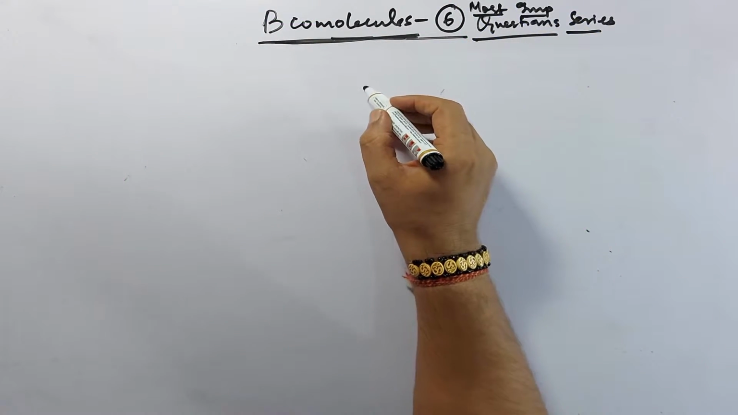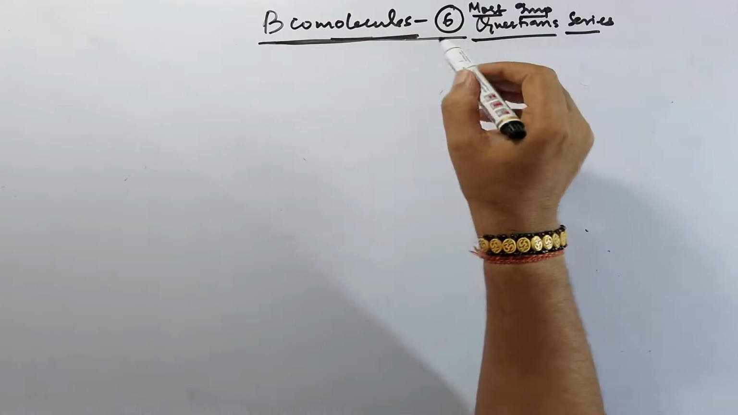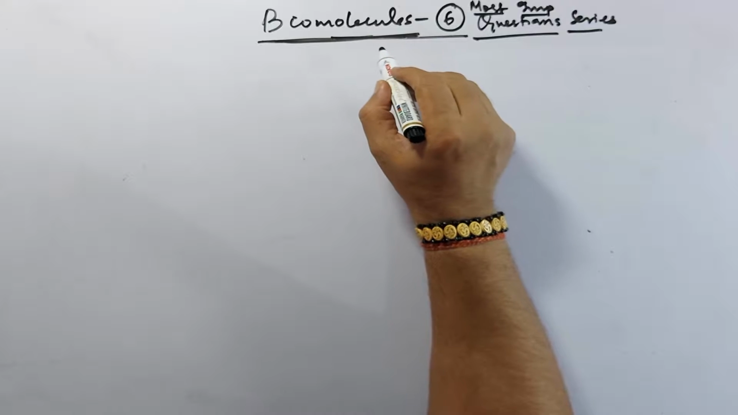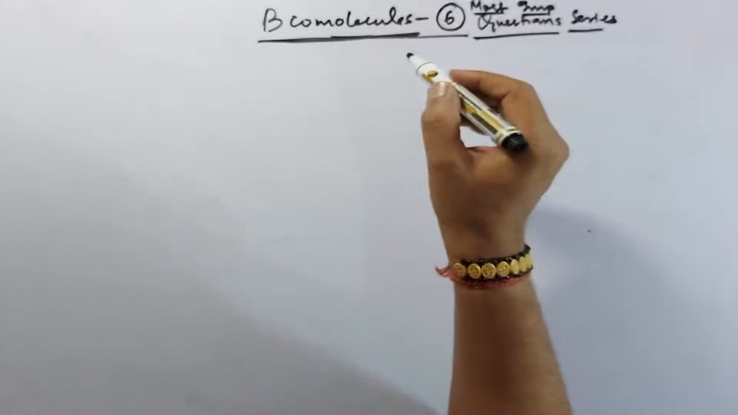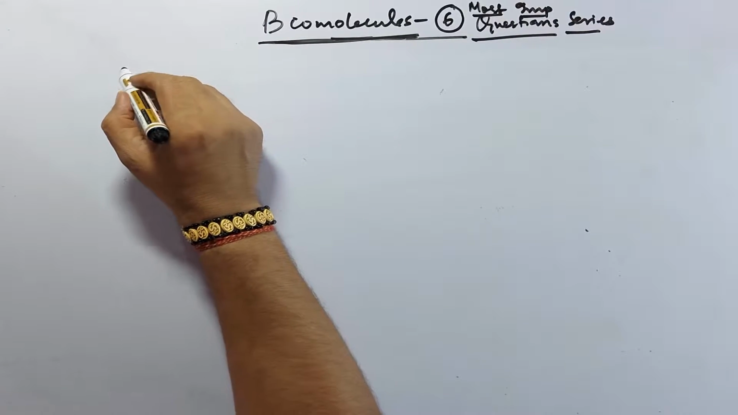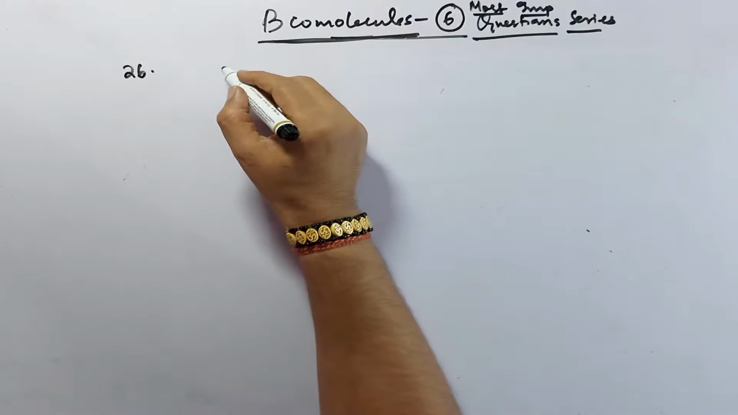Hello students, this is most important question series number 6 of chapter biomolecules. Today we will discuss the first question, that is question number 26, that is a competitive inhibitor.